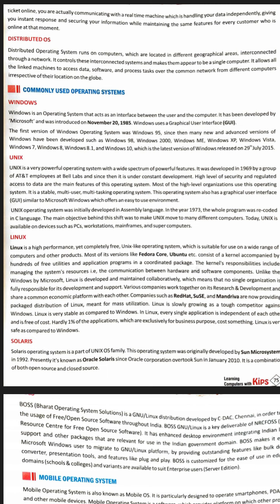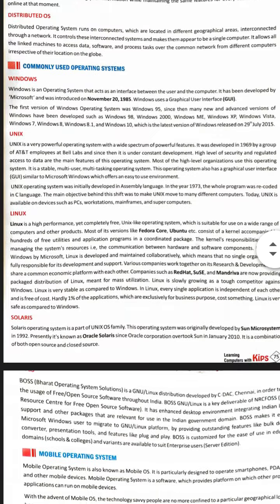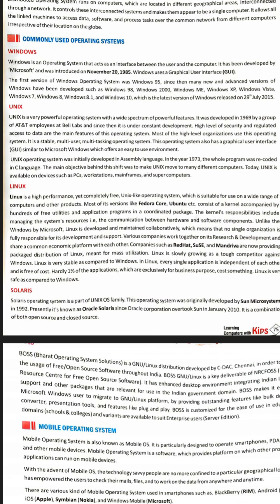Next one operating system is Unix. Unix is the powerful operating system which is widely used and has a large number of features, and it was developed in 1969 by the AT&T labs. Unix operating system was developed in the assembly language in 1973.